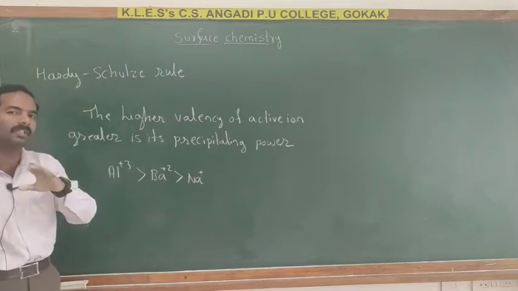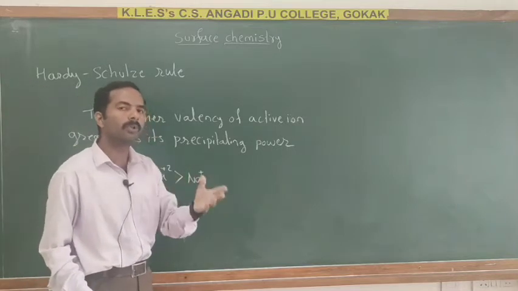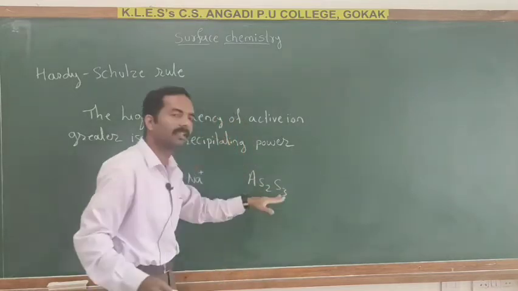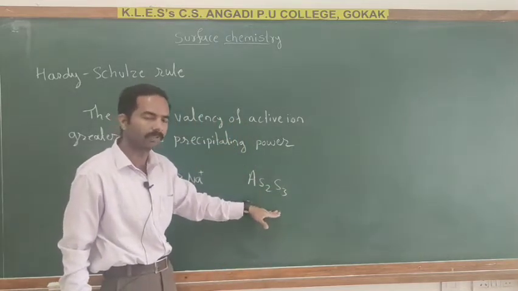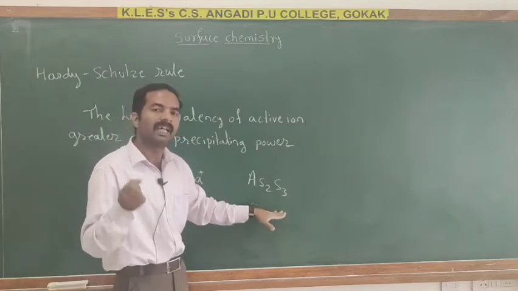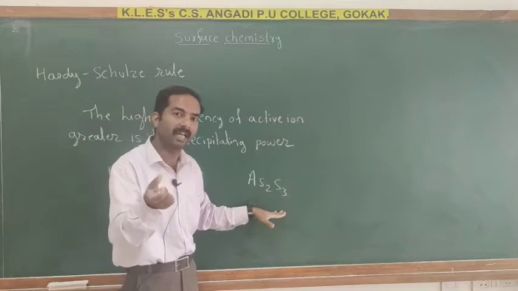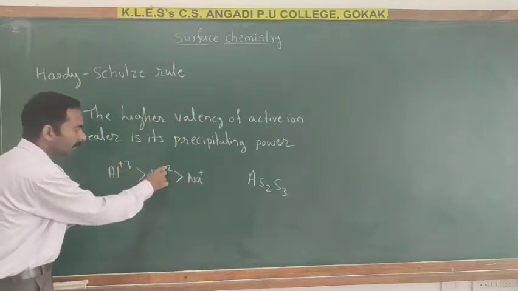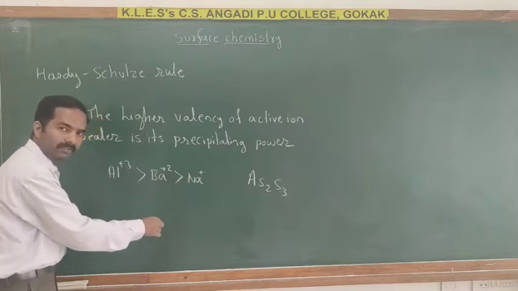Here, consider an example: coagulation of arsenic sulfide. The efficiency of some cations is in the order Al3+ > Ba2+ > Na+.